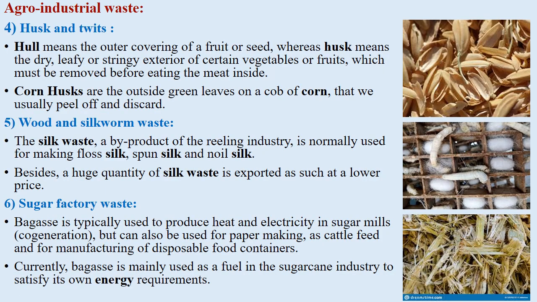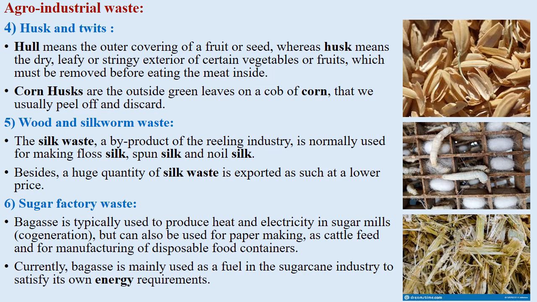Next agro-industrial waste is husk and twigs. What is the difference between husk and hull? Hull means the outer covering of a fruit or seed, whereas husk means the dry, leafy or stringy exterior of certain vegetables or fruits, which must be removed before eating the meat inside. Corn husks are the outside green leaves on a cob of corn that we usually peel off and discard.